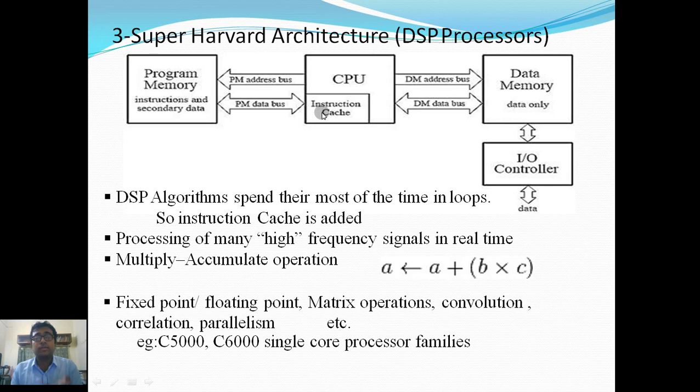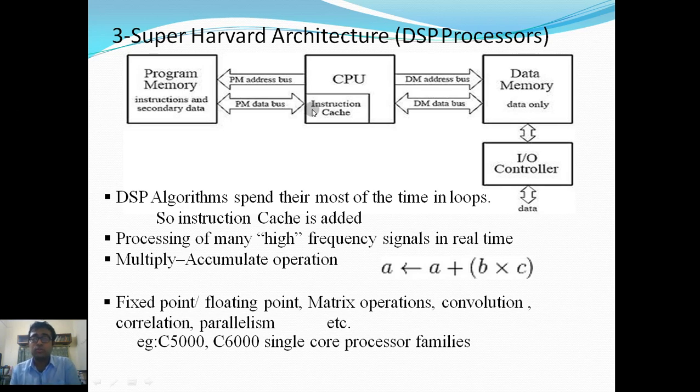So it means that the processing speed has drastically increased as we just added an instruction cache within the CPU. For every programming instruction, we don't need to fetch it from the program memory. We store in this instruction cache a bulk of programming instructions that need to be executed and fetched in a serial manner. A bulk number of programming instructions will be stored in the instruction cache.